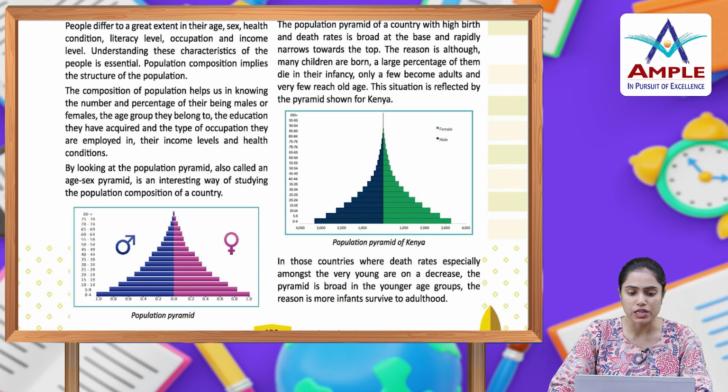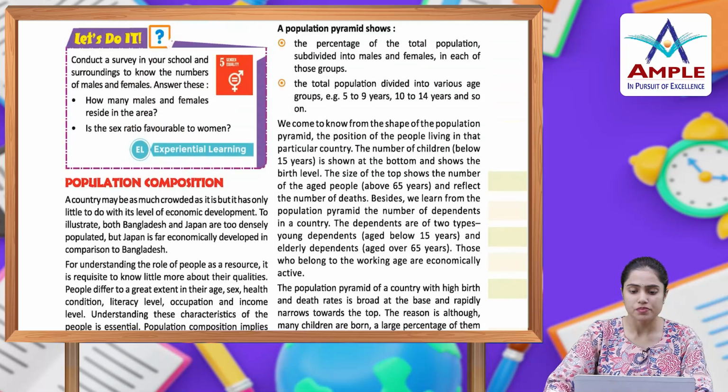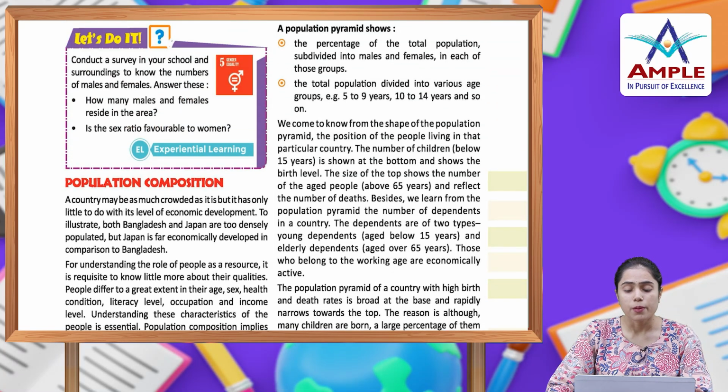The population pyramid, also called an age-sex pyramid, is an interesting way of studying the population composition of a country. A population pyramid shows the percentage of the total population subdivided into males and females in each of those groups. The total population is divided into various age groups, that is 5 to 9 years, 10 to 14 years and so on.